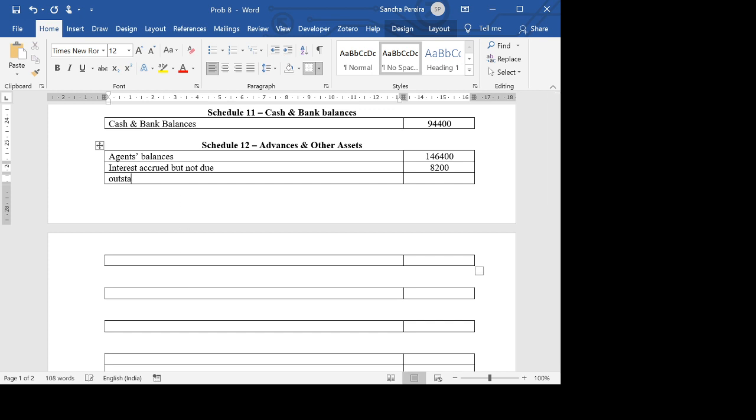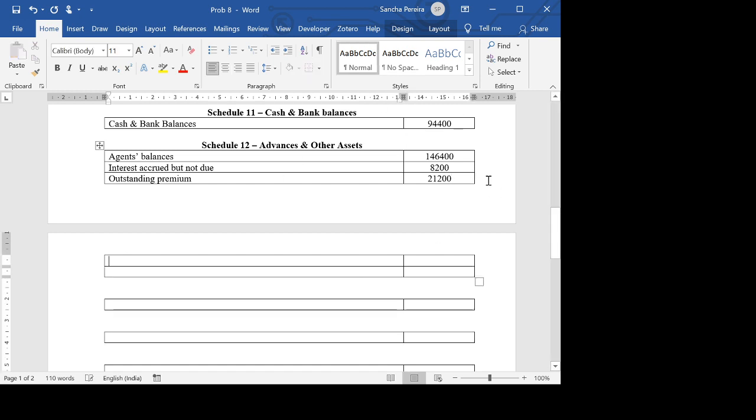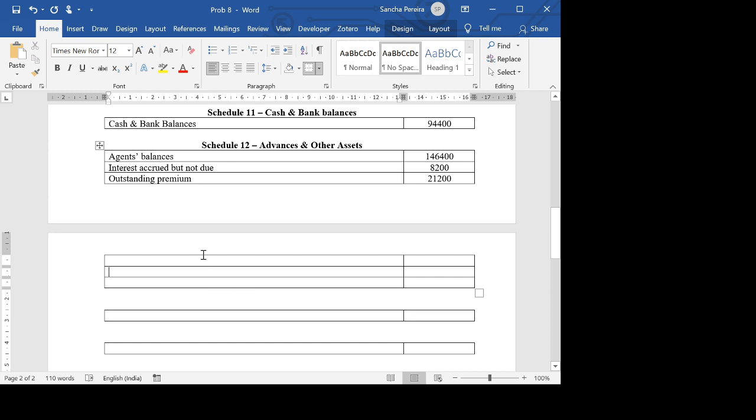We also have outstanding premium, which is 21,200. Then we have advance payment of tax, which is 62,000. And we also have sundry debtors, which is 9,200. I think that's it.